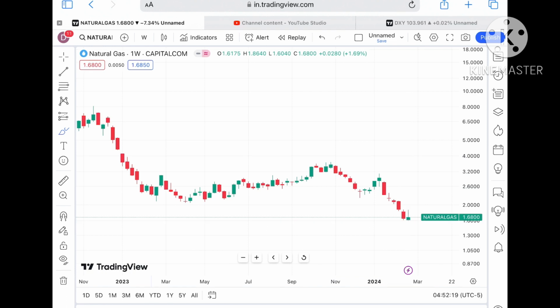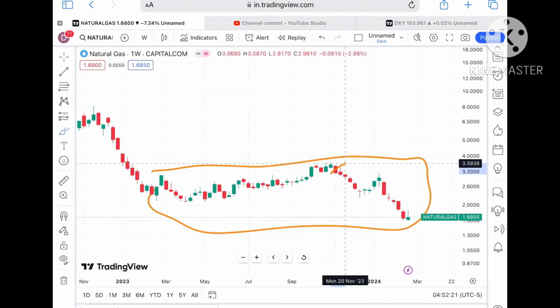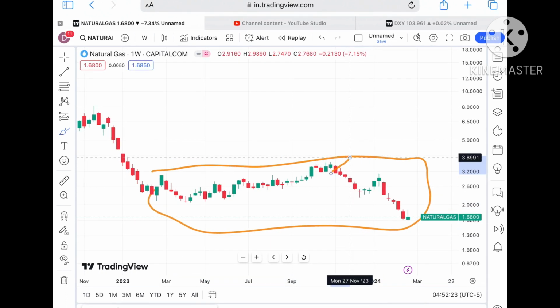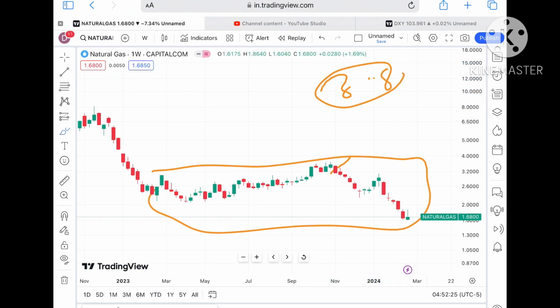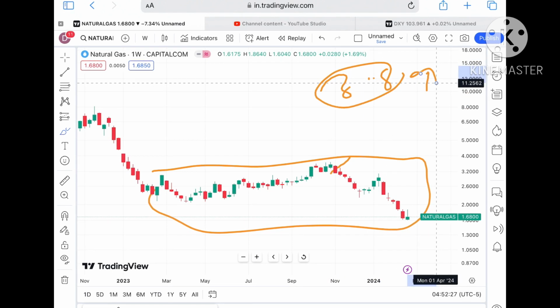Okay, and this level we have seen after 2023. Okay, so chances of going further upside we can see. And then we can see a level of 3.8 and to a level of $4, and this gap can be filled at a level of 4.1.